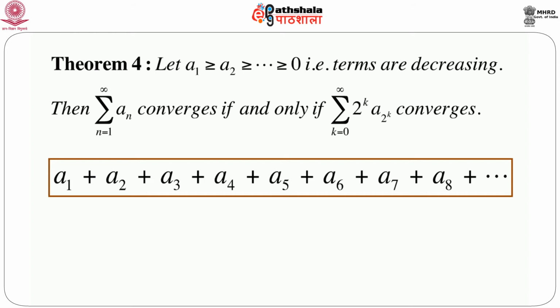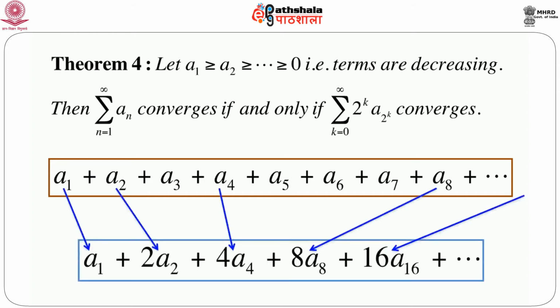Let us first consider a1, because if we put k equals 0, then 2 to the power 0 is 1, so we are considering a1. Then if we put k equals 1, it would be 2 to the power 1 into a suffix 2 to the power 1, that means twice a2. That means we consider a1, then a2 multiplied by 2, then a4 multiplied by 4, then a8 multiplied by 8 and so on.